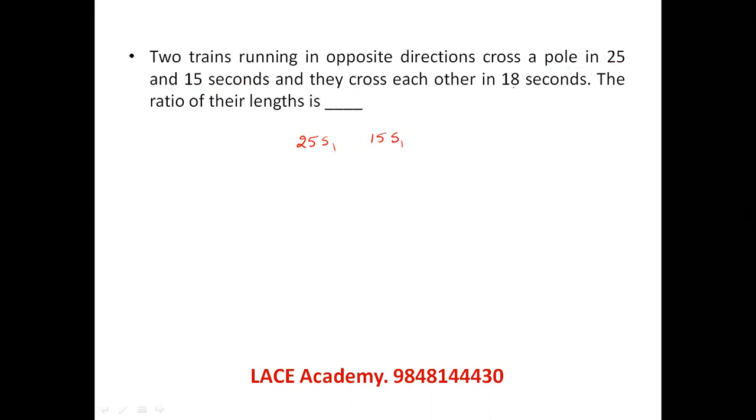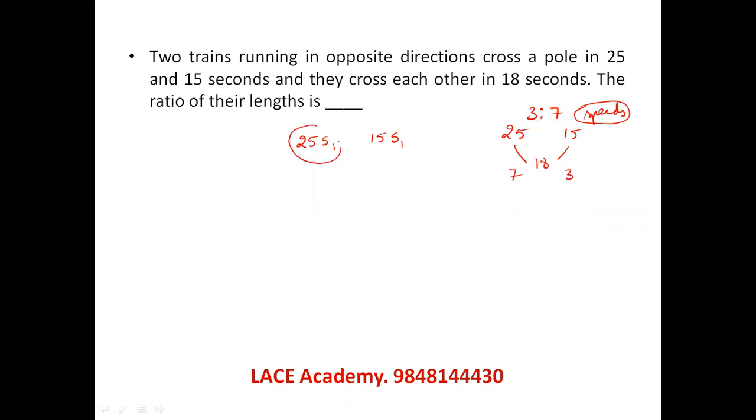They cross each other in 18 seconds in opposite directions. If I take the allegation on timings, I get 7 and 3, so their speeds are in the ratio 3:7.